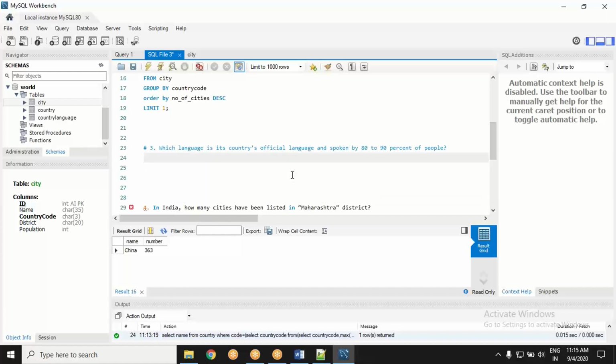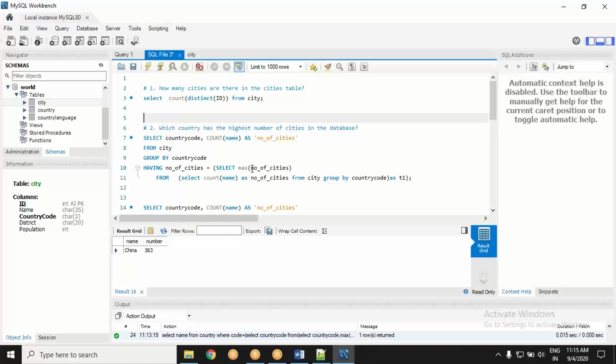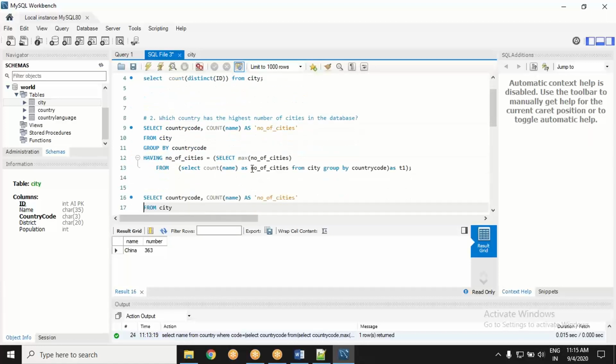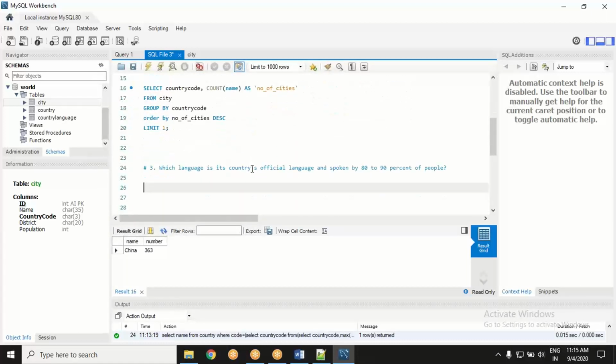Okay, so I hope it is going the way it was meant to. Two questions, there are two different methods. Question number 3: which language is official in a country and spoken by 80 to 90% of people? Okay, fantastic.